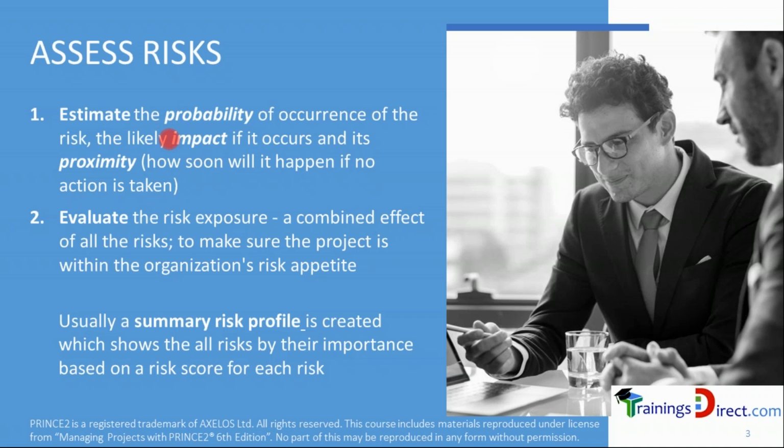Impact, of course, we understand clearly. Proximity means how soon it will happen. So if there is no action taken today to control that risk, then how soon will it happen? So for example, the resignation might happen soon if no steps are taken, or the resignation may not happen soon even if no steps are taken. So there could be a close connection between proximity and probability. However, they mean 2 different things in a subtle way.